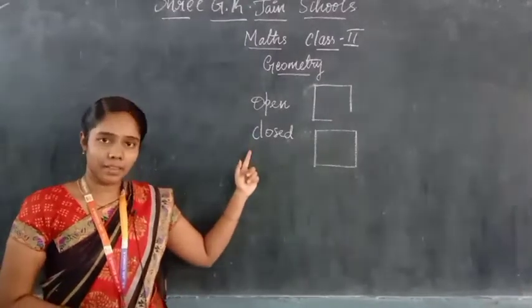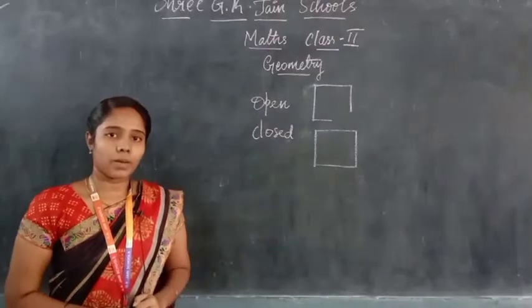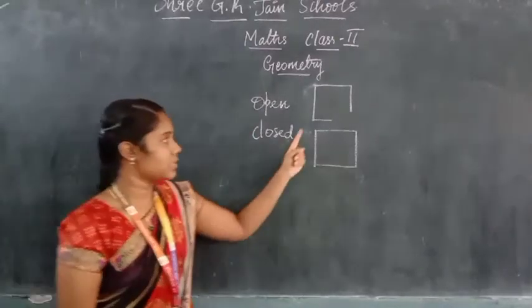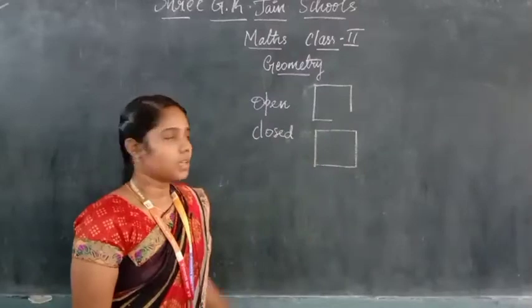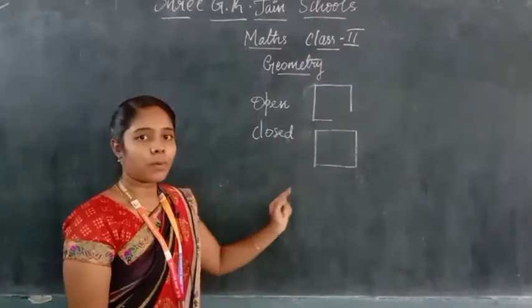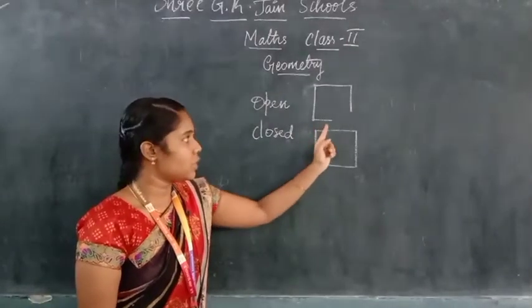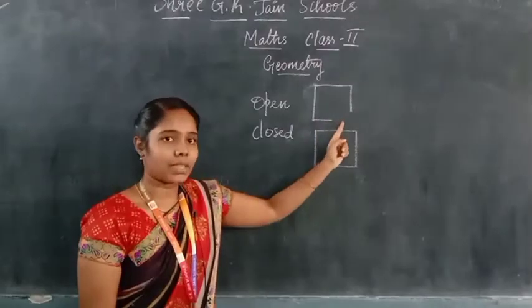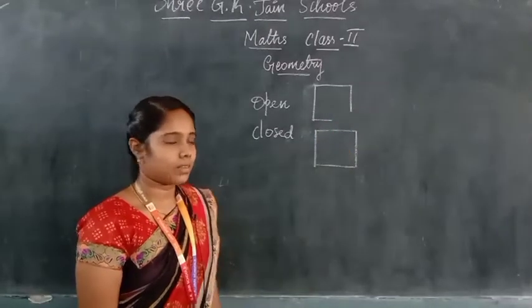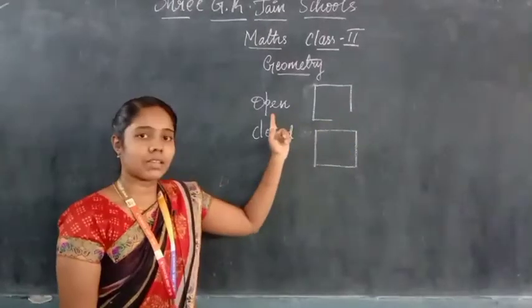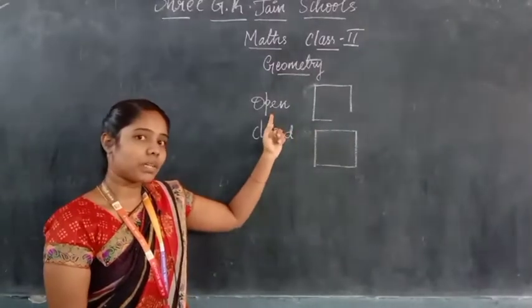So what are open and closed shapes? Yes, I have an example here. This is a shape which is formed by lines, but you can see that at one point the lines are not connected. So in such a case, the shape is called an open shape.